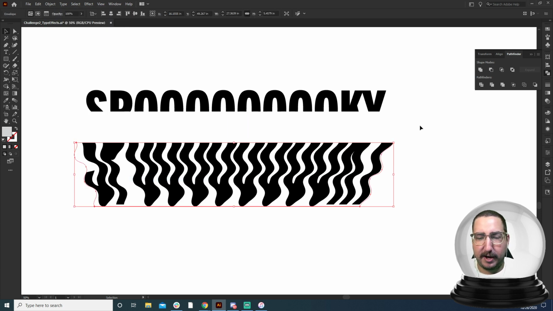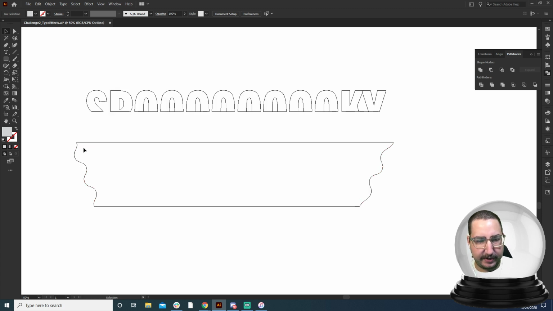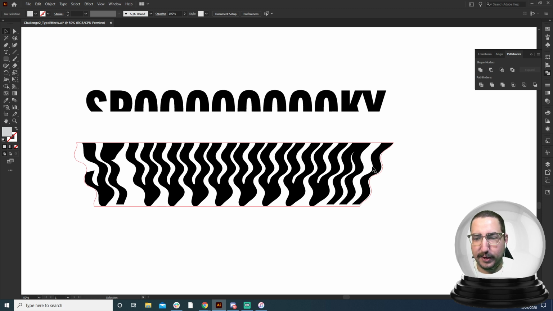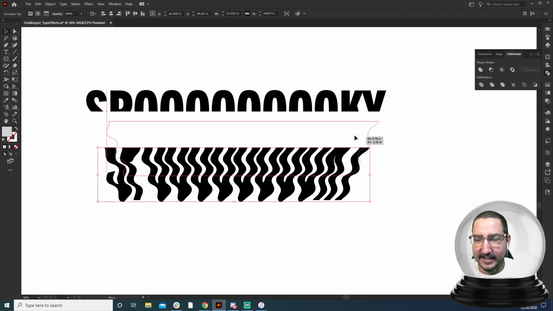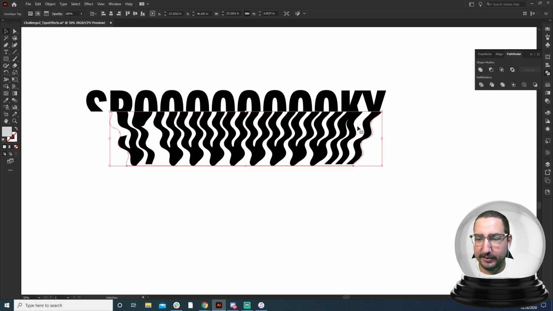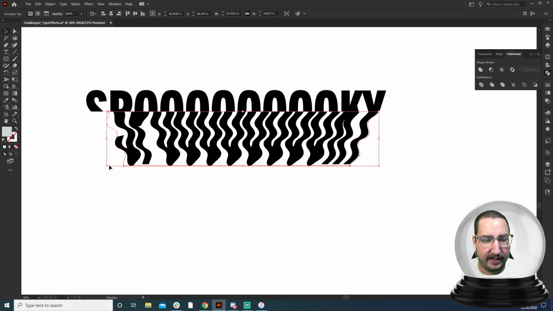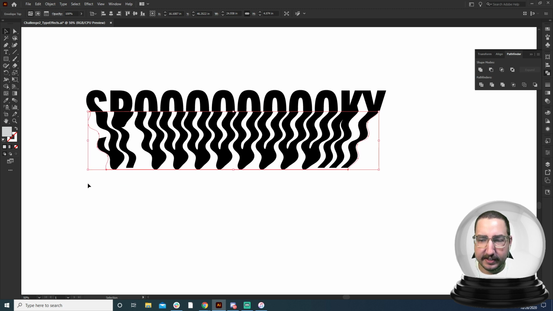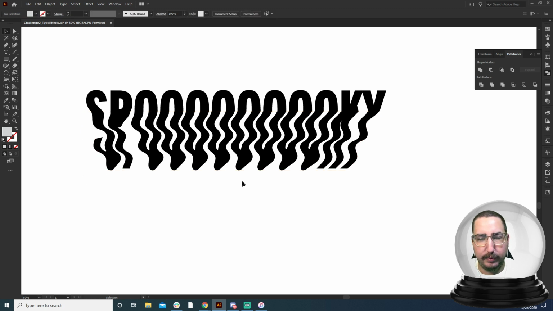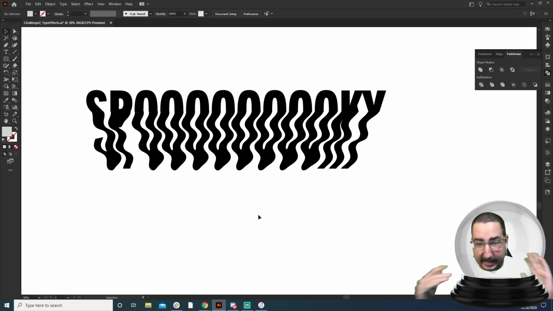So we're going to Make with Top Object, and you can see that it's morphing to exactly what our zigzag shape is, right? So we have these curves here. It's morphing to those curves and creating something very, very crazy for us. So now we can come in here and play around with making sure that this all lines up perfectly. It is going to take a little while to line up, but you just have to finagle with it. And there we go, pretty close. So now we've created some type that hits it and wobbles down.